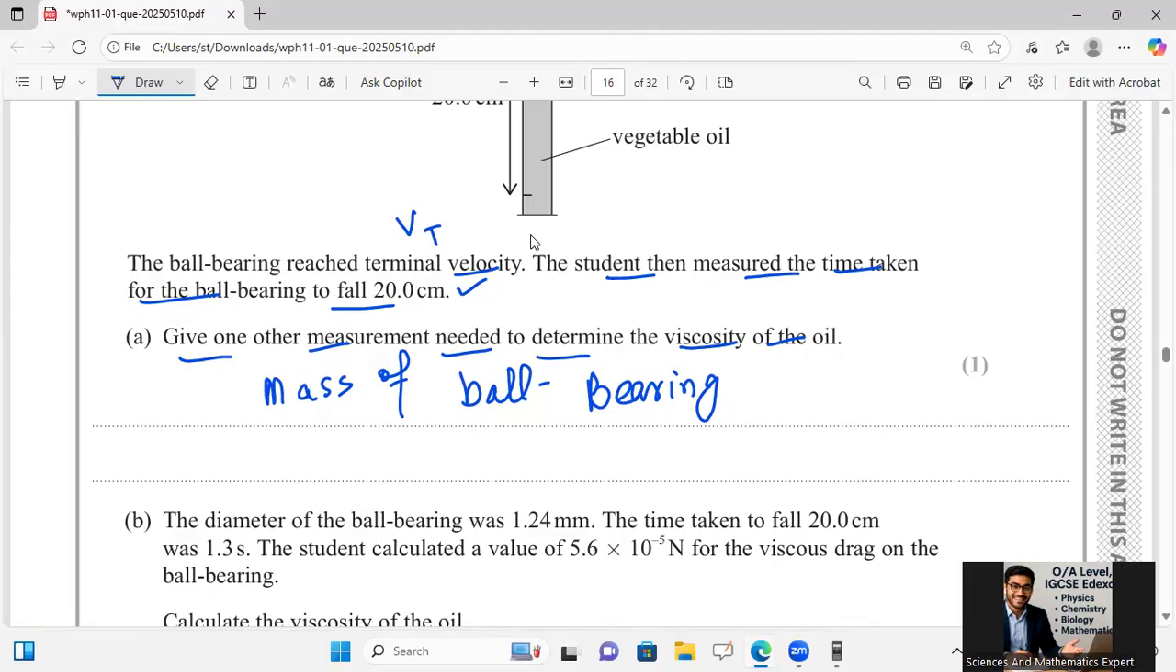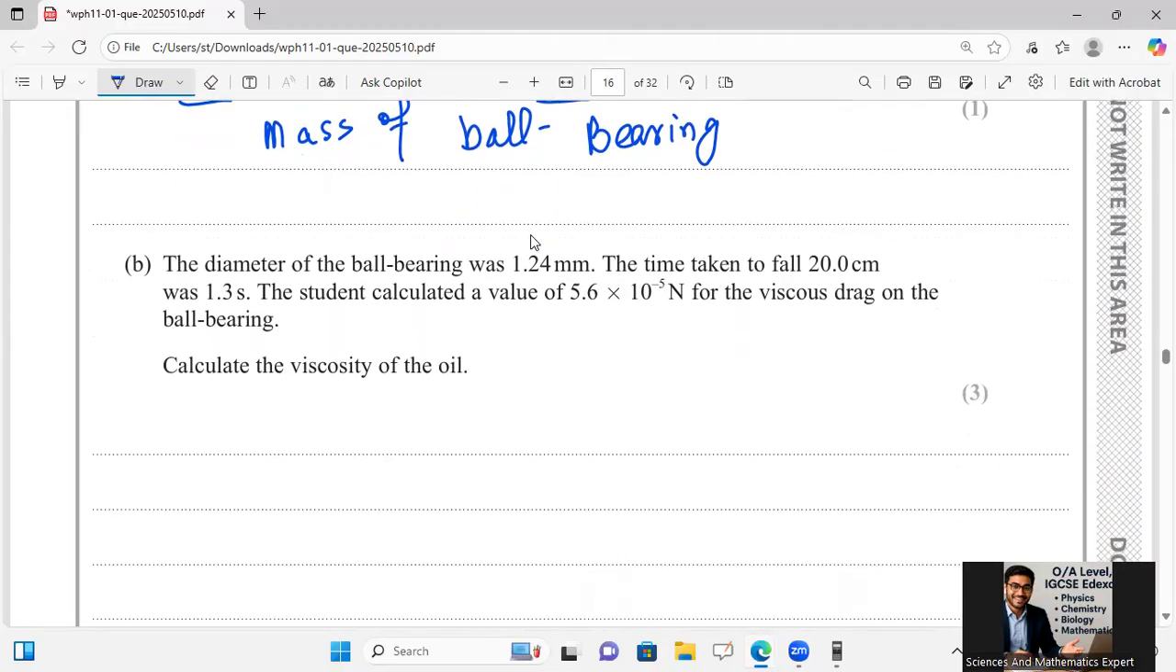Okay, then he is saying the diameter of the ball bearing is 1.24 millimeter. The time taken to fall 20 centimeter is 1.3 second. The student calculated the value of 5.6 × 10^-5 Newton for the viscous drag on the ball bearing. Now, I will say here to calculate the viscosity.